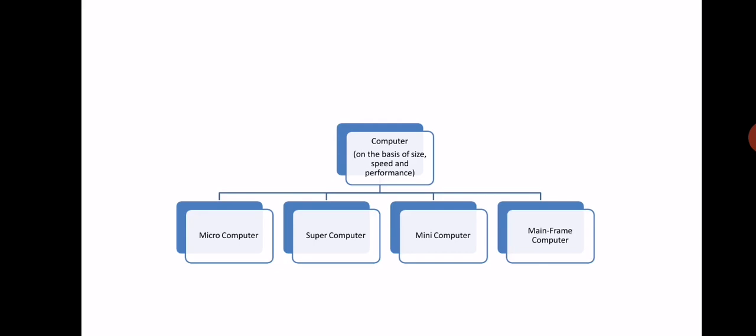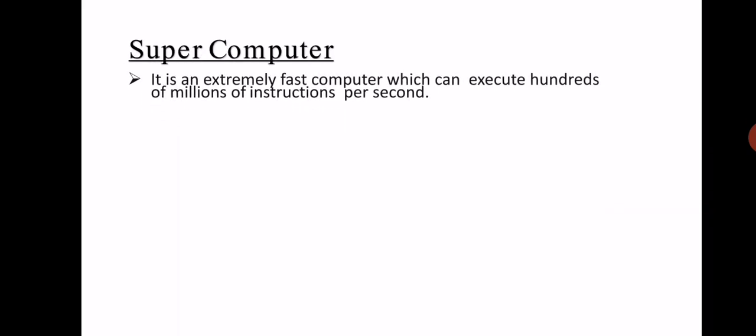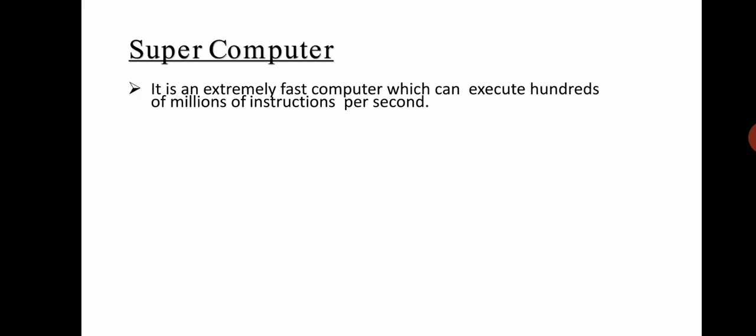Now, we will learn computers on the basis of size, speed and performance. In this, we will learn supercomputer, mainframe computer, minicomputer and microcomputer. Let's start with supercomputer. A supercomputer is an extremely fast computer which can execute hundreds of millions of instructions per second.